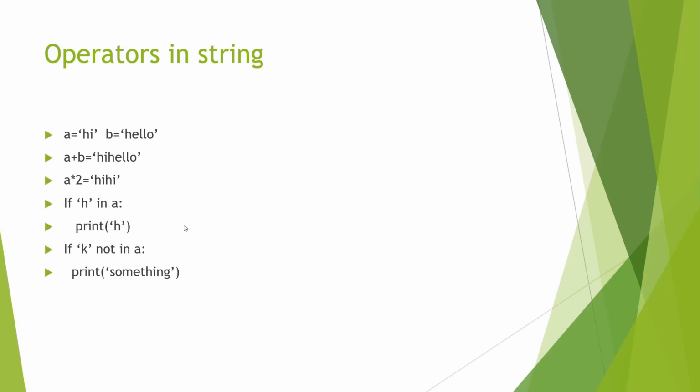Now within string, when we try to access any value within a string, if we use the index that is out of the range, we always get an error. For example, here we have B is equal to hello. So the first index is 0, which is pointing at H. So 0, 1, 2, 3, 4. Fourth index is pointing at the last letter, which is O. If I try to access B within a bracket 5, it will be out of the range and we will get error. Okay.